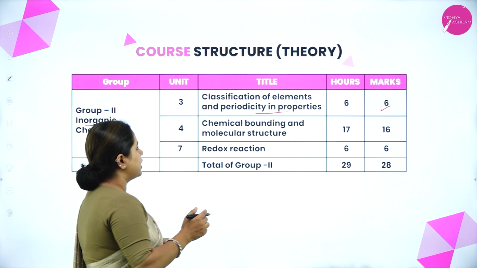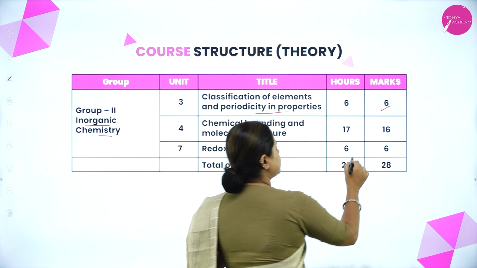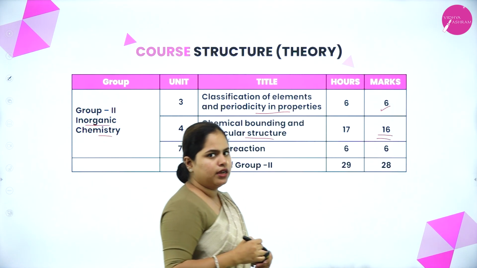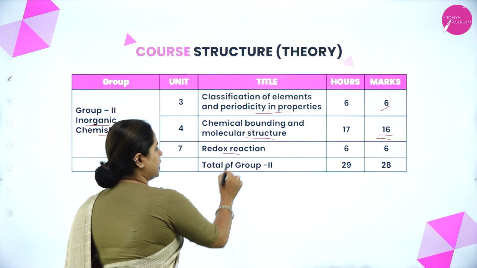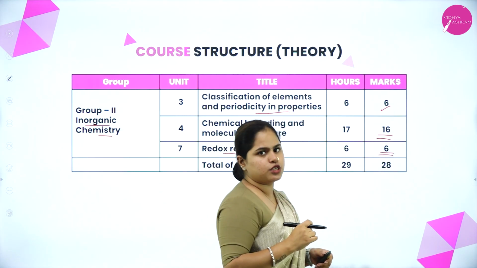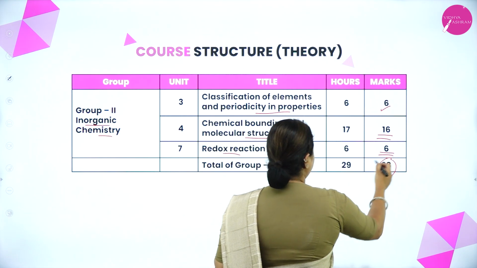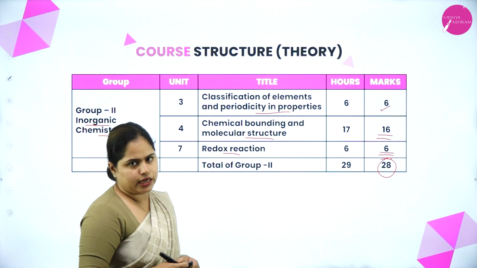The next one is chemical bonding and molecular structure. Very important chapter. You have 16 marks from this chapter. Right. Now the next one is redox reactions. Also a very small chapter, easy to score marks, only 6 marks you are getting from this chapter, the weightage. Okay, so a total of 28 marks from the inorganic chemistry part.